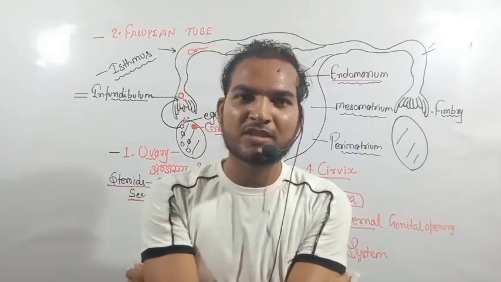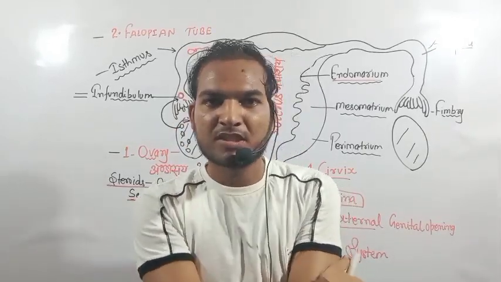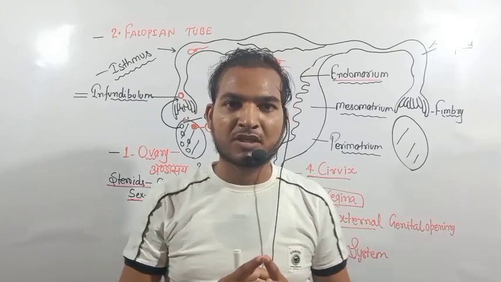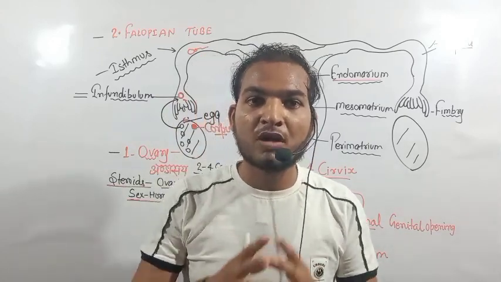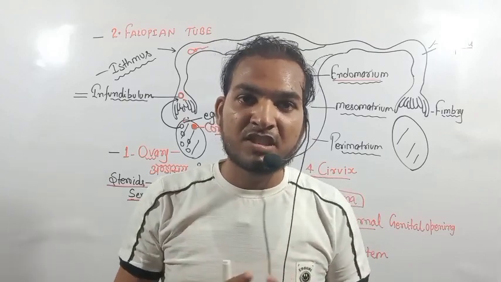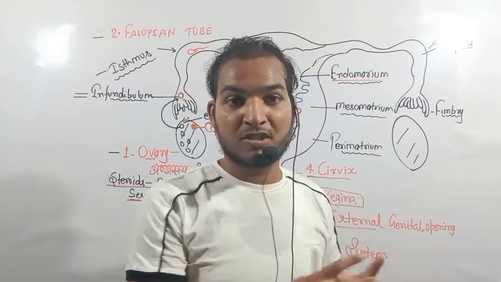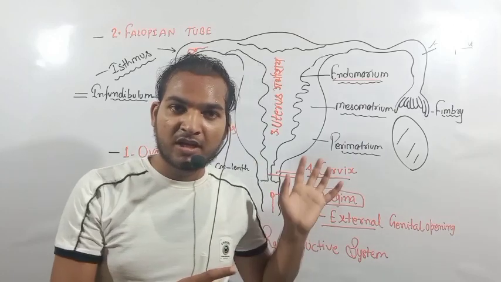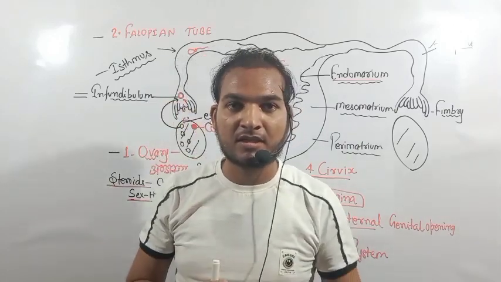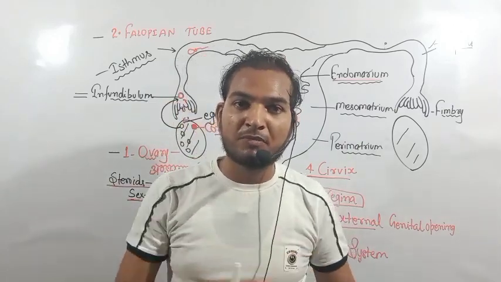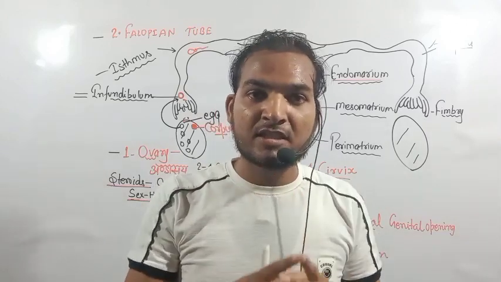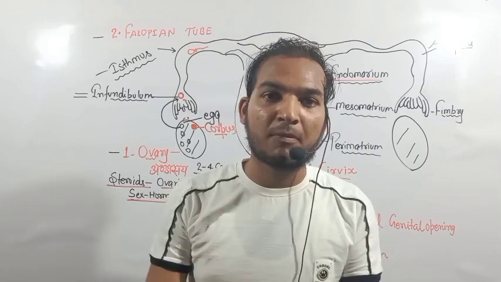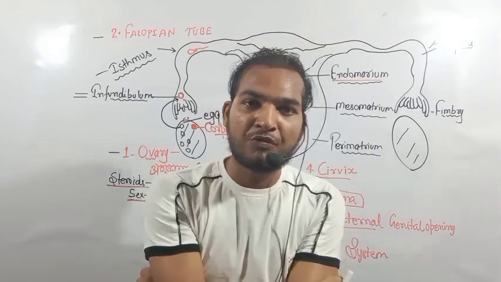So today we will discuss the female reproductive system. What is the female reproductive system? That system which is responsible for the development of the baby is called the female reproductive system. Female reproductive system means that system which is responsible for the development of a baby within the female.